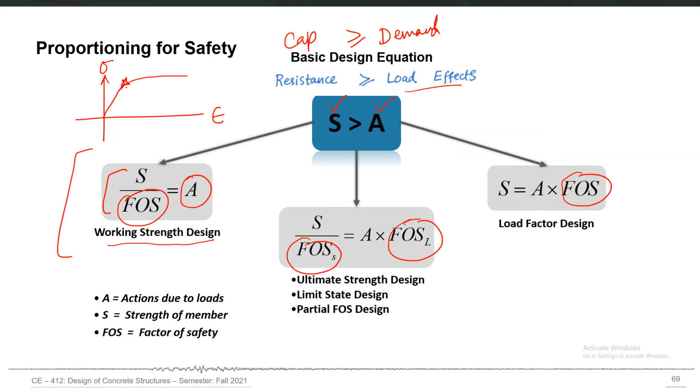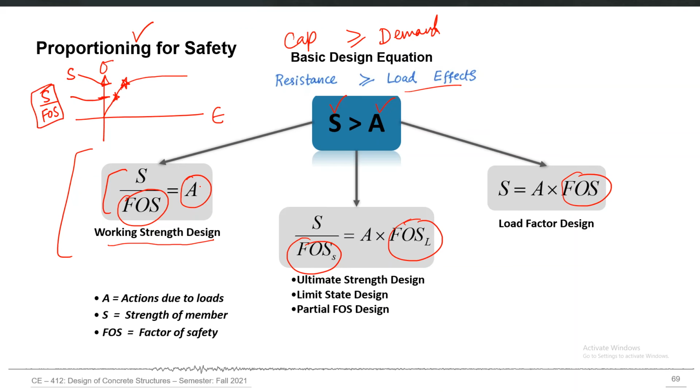So if this is our actual strength, the actual yield point, we reduce it to a certain level, maybe this level, and then we say that no action should be more than this reduced level. This number is actually S over FOS. The original strength was somewhere higher. When we apply this equation for proportioning our elements or material, we are saying that if any action has a value greater than S over FOS, then we have to increase the cross-sectional size.